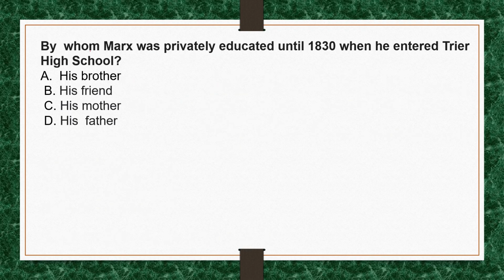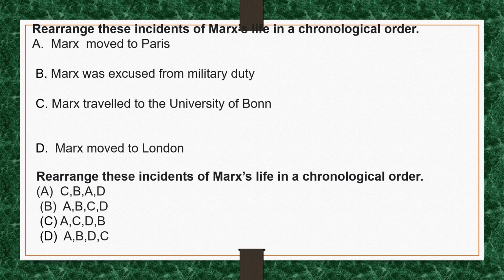By whom was Marx privately educated until 1830 when he entered Trier High School? The correct option is option D, his father. Now rearrange these incidents of Karl Marx's life in chronological order. For solving this type of question, you must know about the incidents precisely.